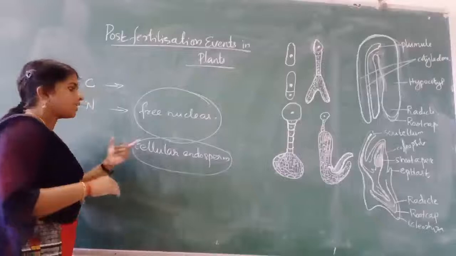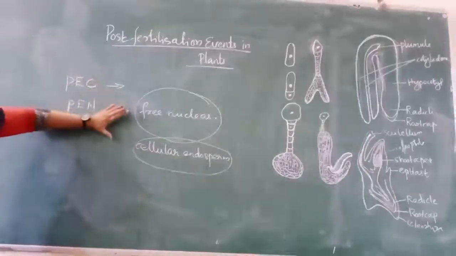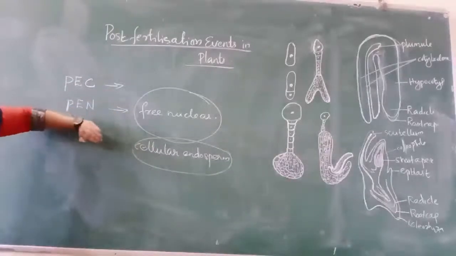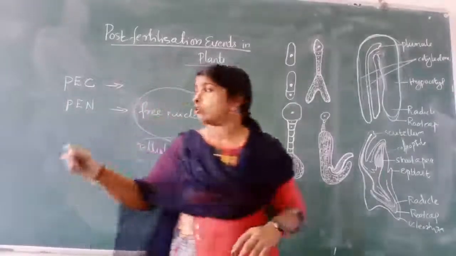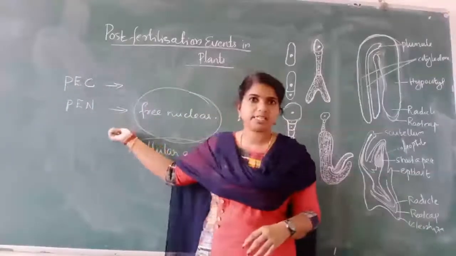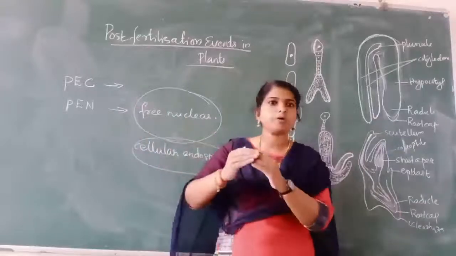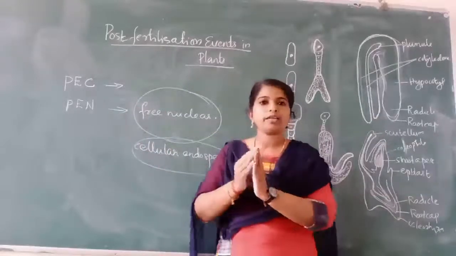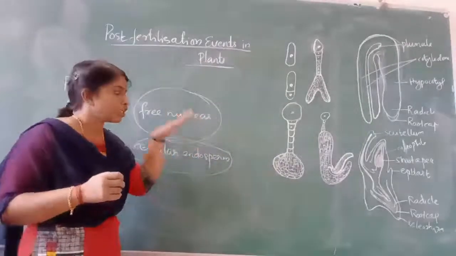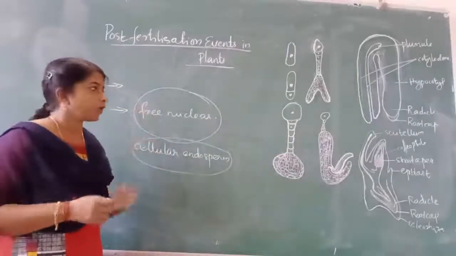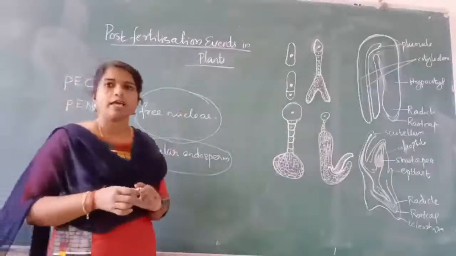Here, endosperm development begins earlier than embryo development. Why? Because the endosperm is filled with nutrients. So first the endosperm development completes, and after that the embryo development begins, because the embryo gets its nourishment from the endosperm. Now we can move to embryo development.